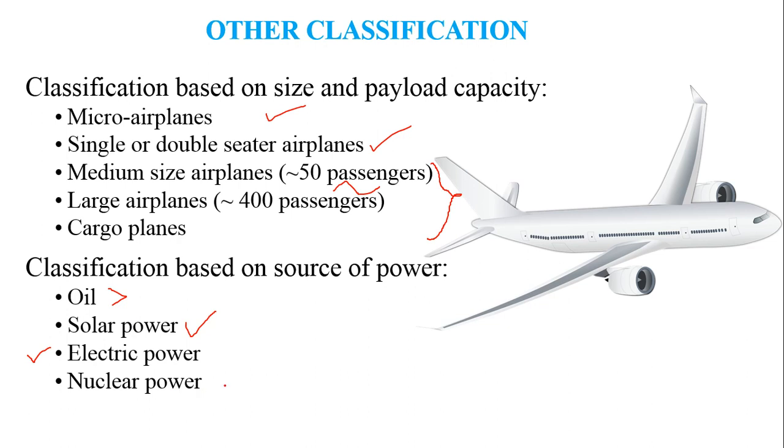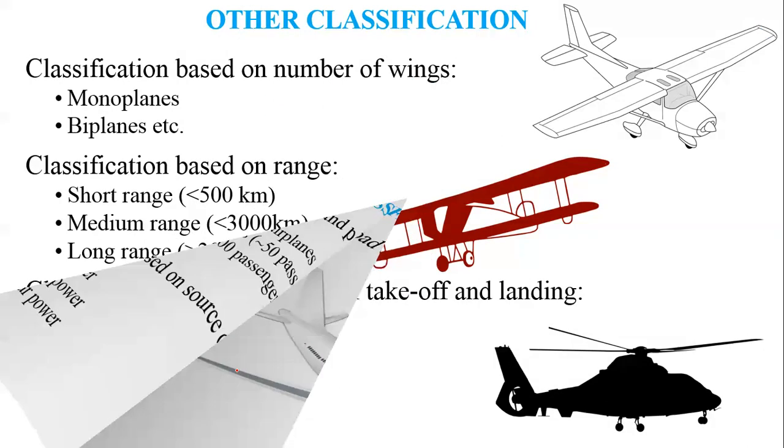And the aircraft can also be a nuclear powered aircraft. Nuclear powered aircraft are rare to be found, and prototypes and research are currently going on to develop such kinds of aircraft. And there were a few news reports about these in the past. Still, it is a research topic.